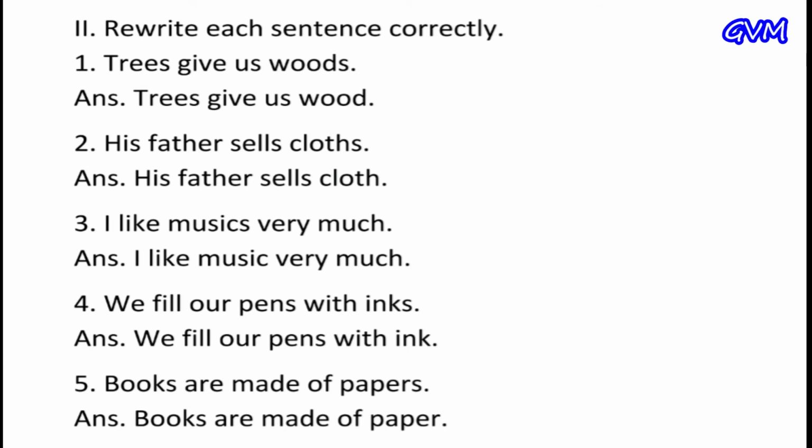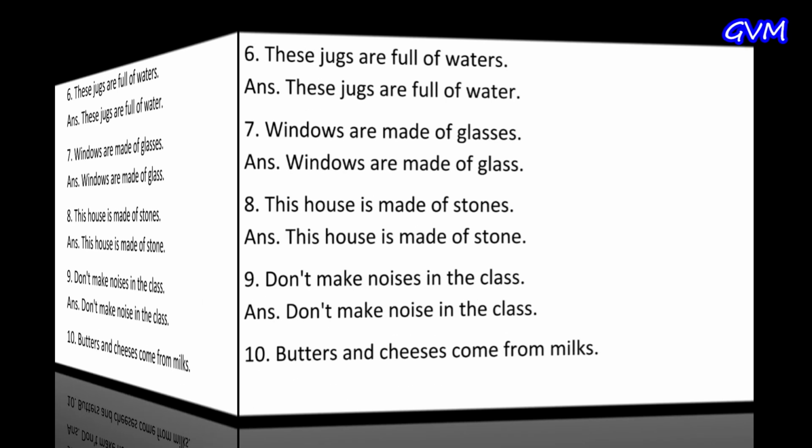Fourth one is: we fill our pens with ink. I explained in question number one, ink is in a liquid form, so we can't count it. So the right answer is: we fill our pens with ink, not inks. Fifth one is: books are made of papers, and the right answer is: books are made of paper.